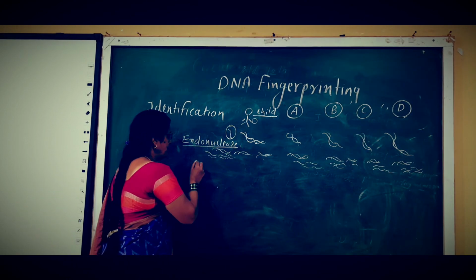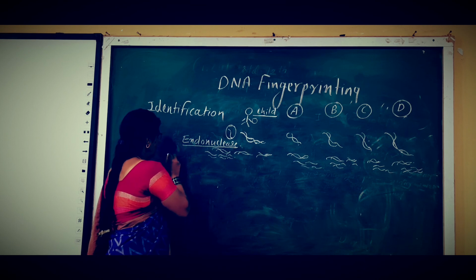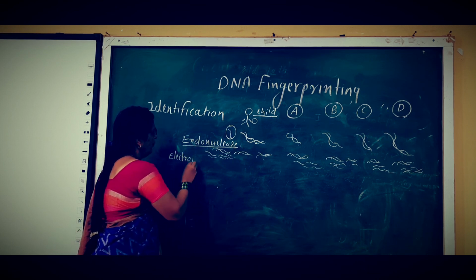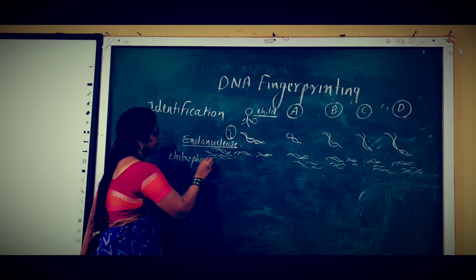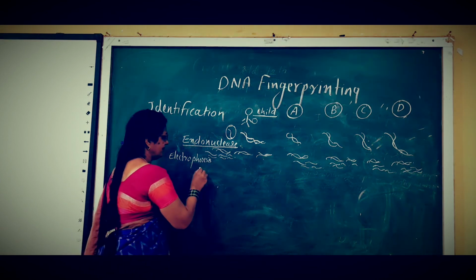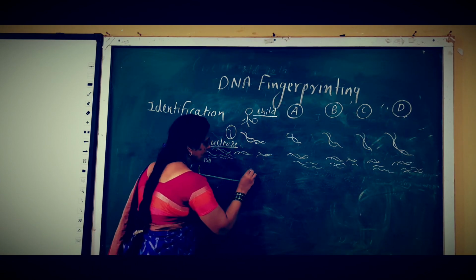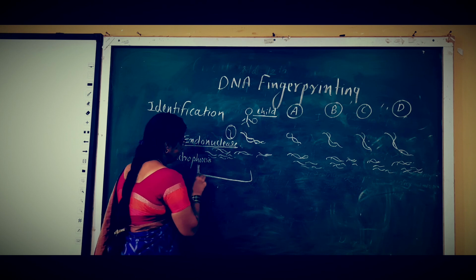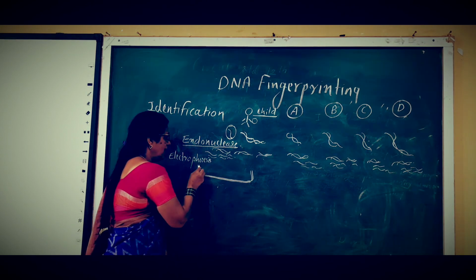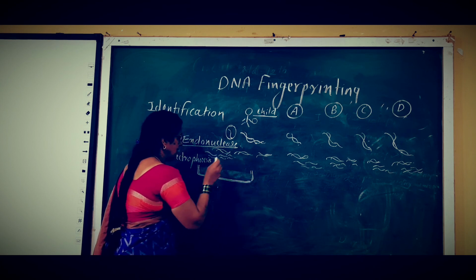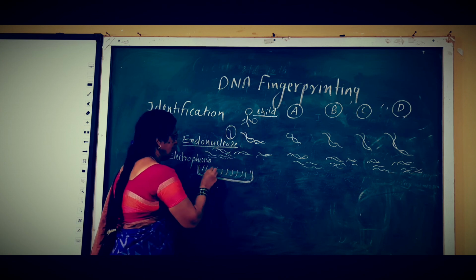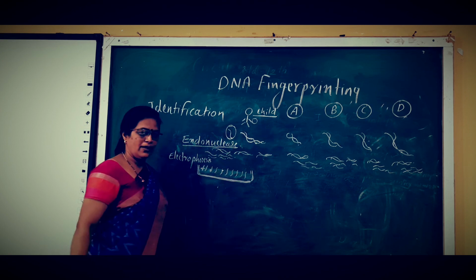So, with the help of the electrophoresis method, the fragments are arranged in a lengthwise manner. For that purpose, agarose gel is taken in a tray, and the fragments are kept in that agarose gel.